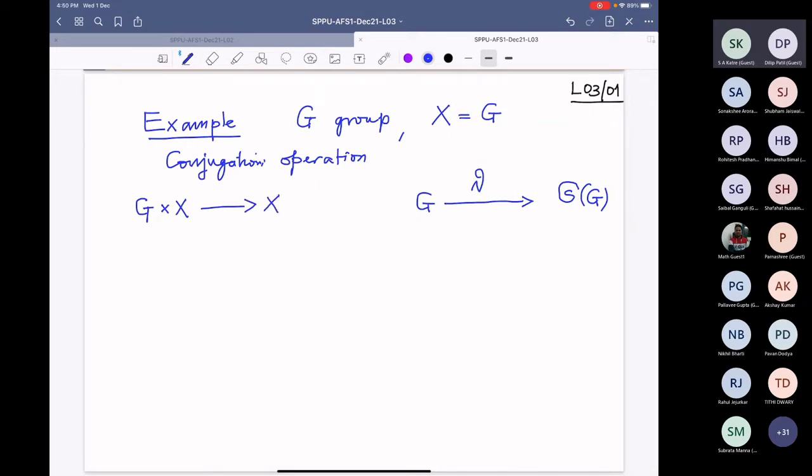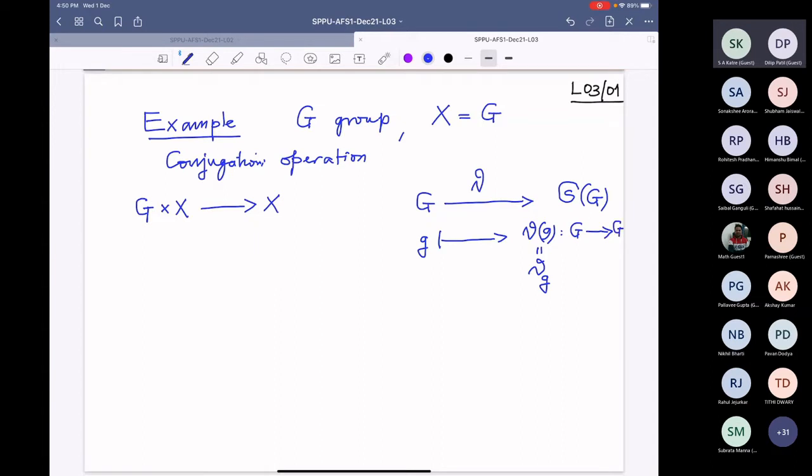Sometimes it is convenient to give this, sometimes it is convenient to give that. So I will give this one. For any g, theta of g, sometimes I also write theta suffix g, this is only a way of writing, should be a bijective map from G to G. This is what we want.